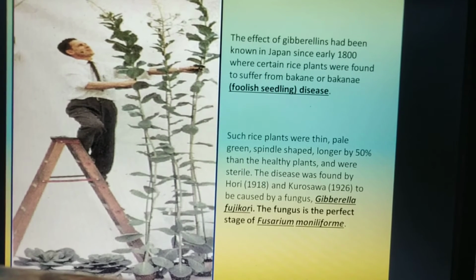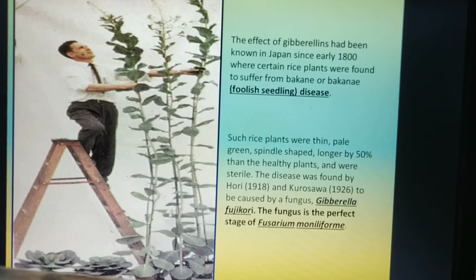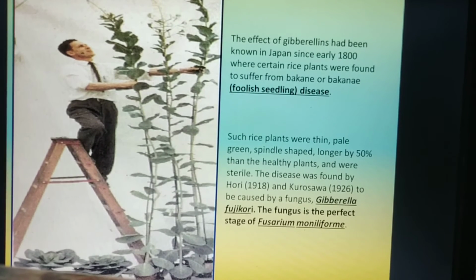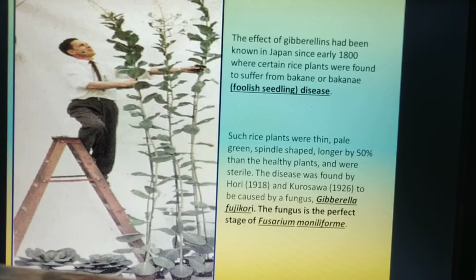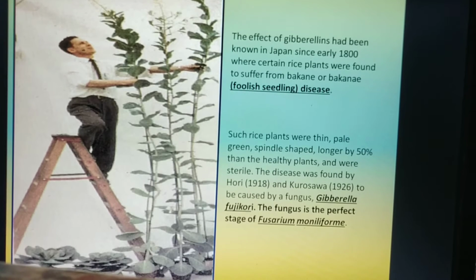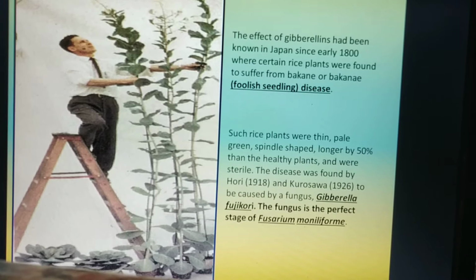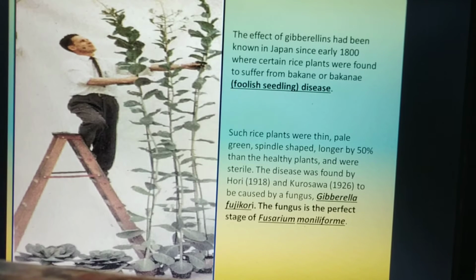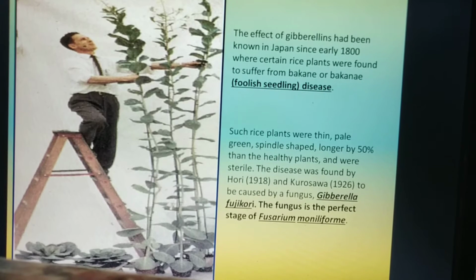Here we can see in this particular picture that there is a man standing upon the stairs and looking at the plant length. This is basically a huge length of the plant that we can see. This kind of thing was seen in the plant pathology fields, detected back in 1926, where this was referred to as a certain kind of disease.